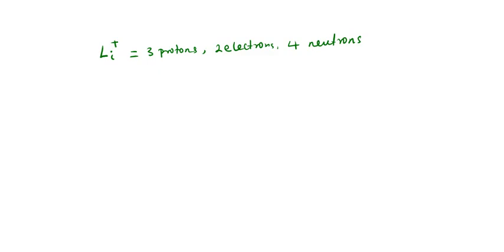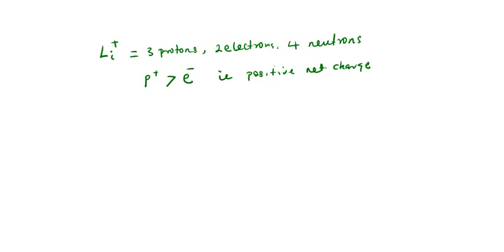So here, the number of protons is greater than the number of electrons. Therefore, we have what we call positive net charge. Positive what? Net charge. I hope you are following.